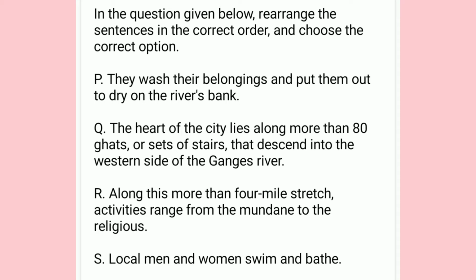So, I know that in P they're referring to the people that they have spoken about in S. So, that is the reason I know the third sentence is local men and women swim and bathe. And then I know the fourth sentence is they wash their belongings and put them out to dry on the river's bank. So this is how I have figured out the entire sequence of the sentences, which is QRSP.